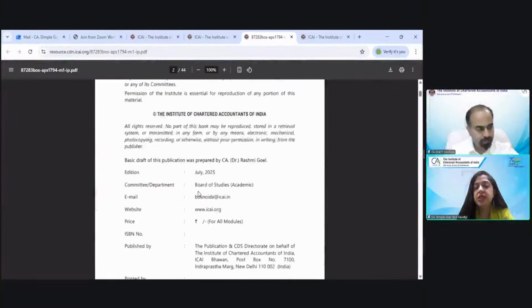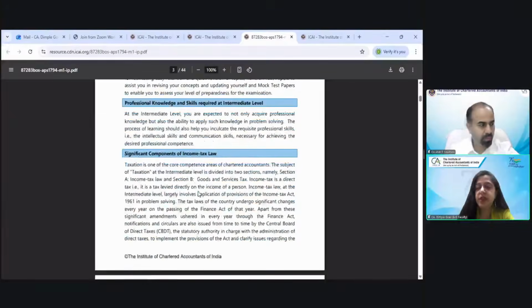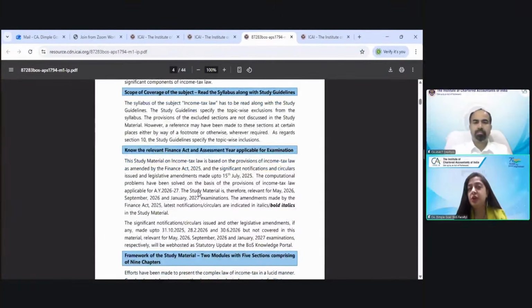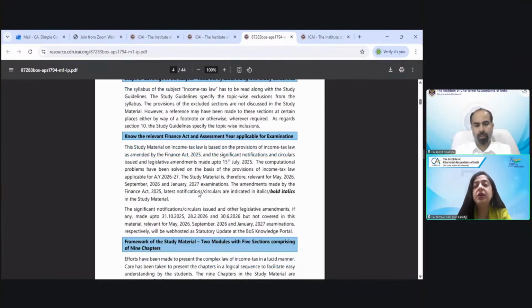So in these initial pages, as I told, this is applicable for May 2026. What is covered in the study material? Your amendments by the Finance Act 2025 and your notifications and circulars up to 15 July 2025. This study material has been released in January 2025, so notifications and circulars till 15 July 2025 have been included.